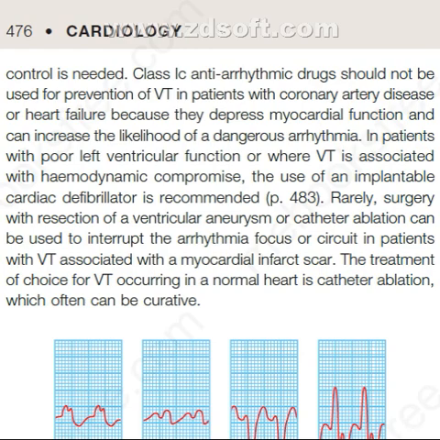In patients with poor left ventricular function or where VT is associated with hemodynamic compromise, the use of an implantable cardiac defibrillator is recommended. Rarely, surgery with resection of a ventricular aneurysm or catheter ablation can be used to interrupt the arrhythmia focus or circuit in patients with VT associated with a myocardial infarct scar. The treatment of choice for VT occurring in a normal heart is catheter ablation, which often can be curative.